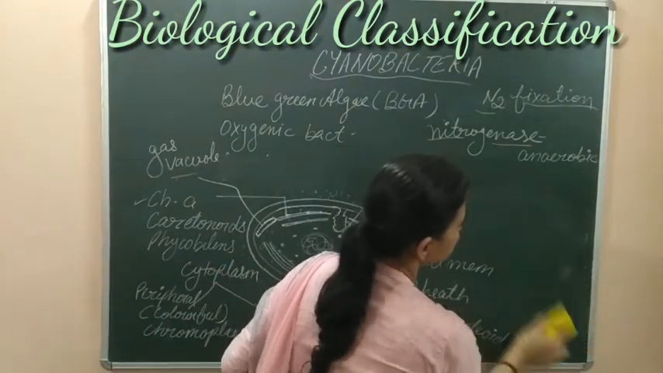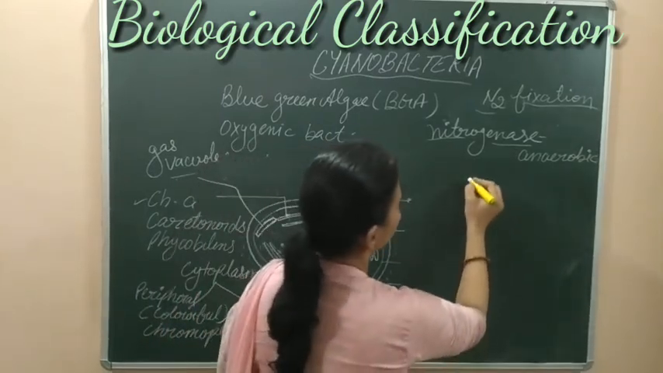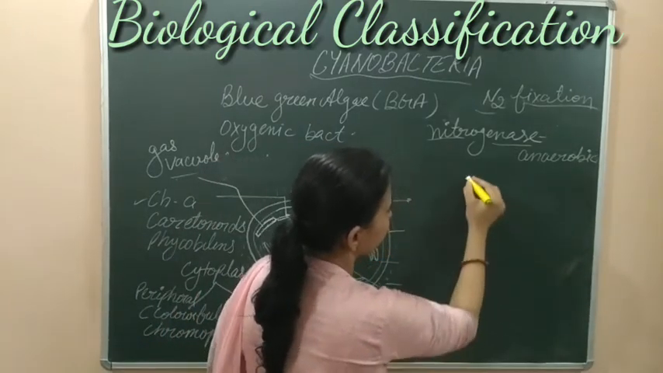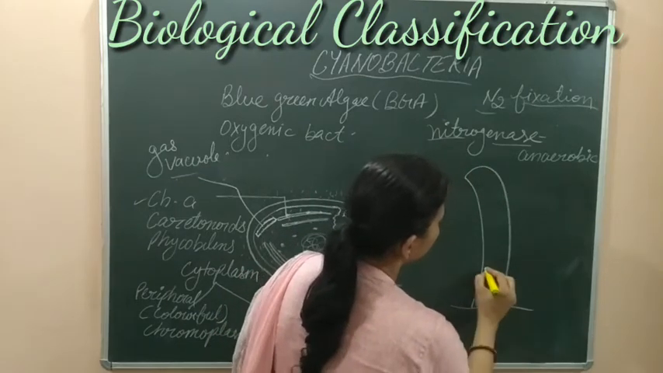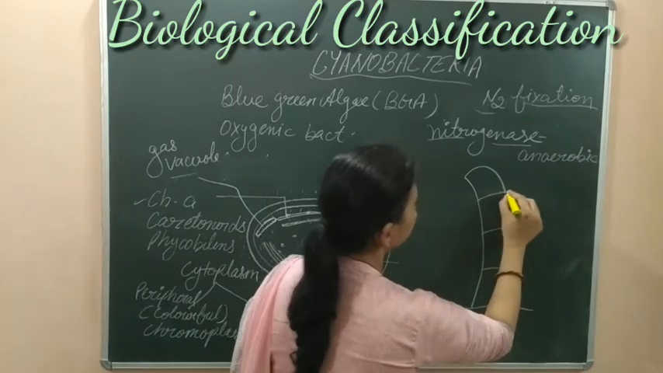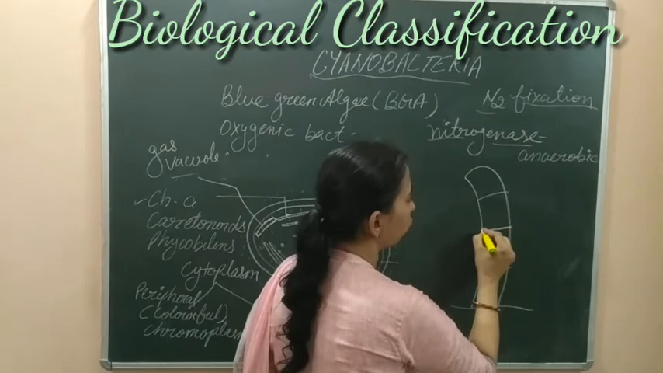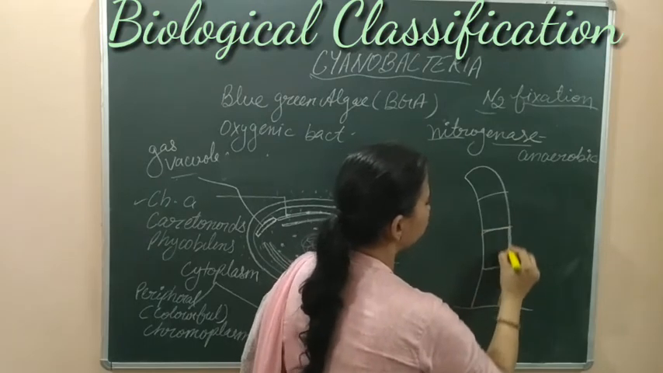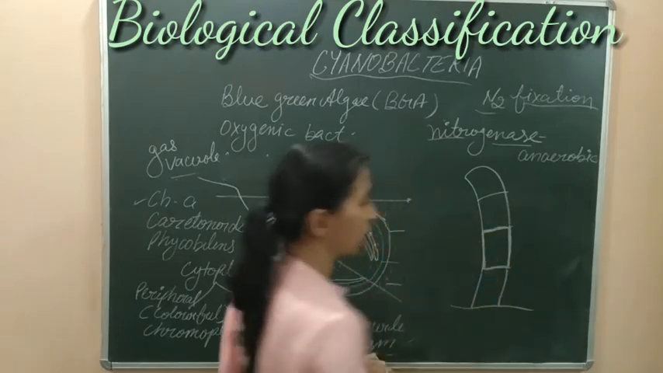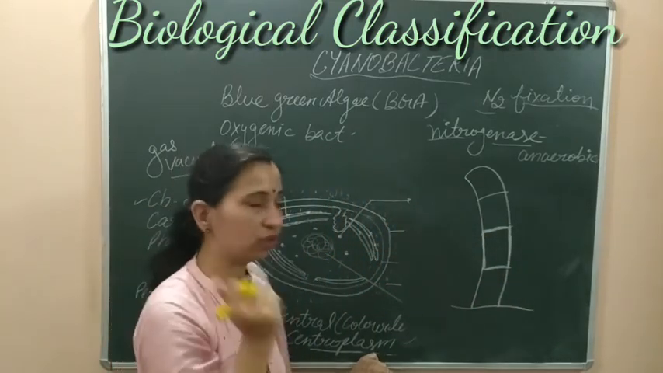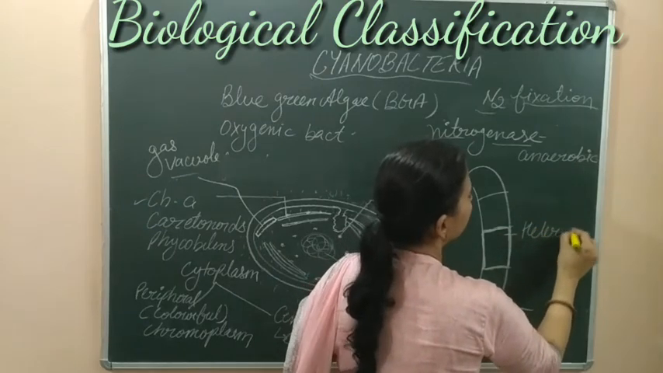For nitrogen fixation, here we are taking the example of Nostoc, which is a nitrogen fixing bacteria. Nostoc has a filamentous structure, and in this filament some cells have thick walls. They make a very thick wall around these cells, and these thick-walled cells are known as heterocysts.